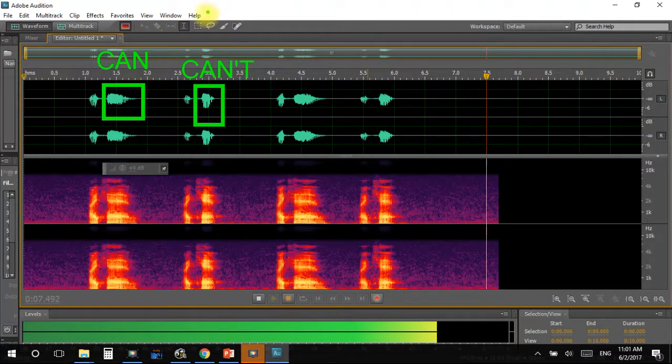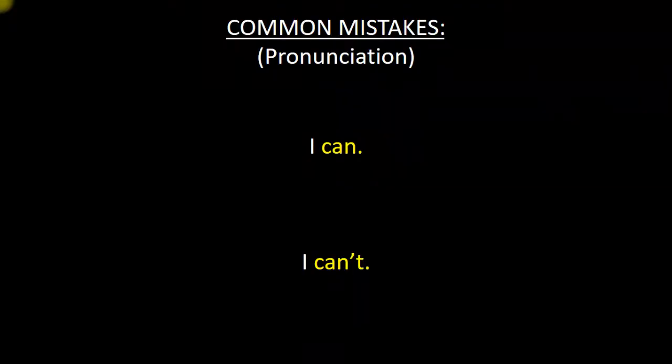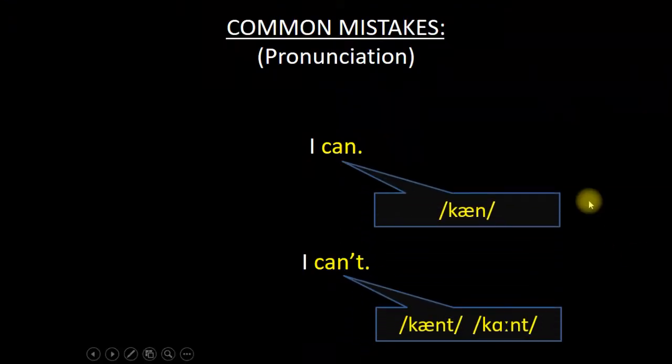So we see the difference that when we say can, it's longer. I can. But can't is more abrupt, it's harder, and also a bit shorter. Can, can't.